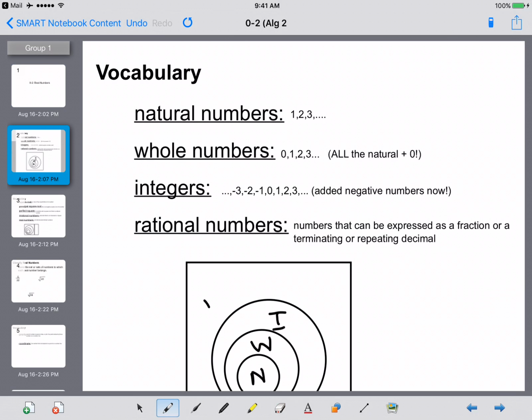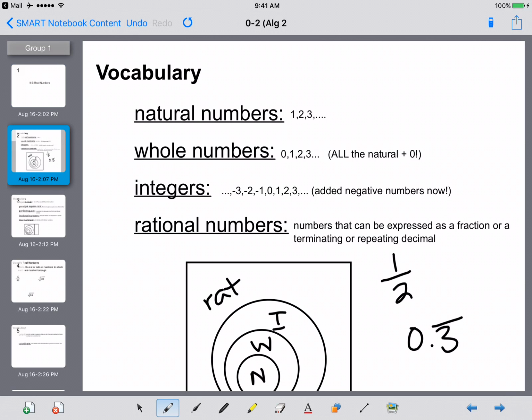And then you have rational numbers. So rational numbers are numbers that can be expressed as a fraction or a terminating or repeating decimal. So 1.2, 0.3 repeating. So if there's a pattern that you can recognize in your decimal, or if it's a fraction. Okay, so pi, like up on the wall, that is not a rational number because it doesn't repeat and it's never ending.